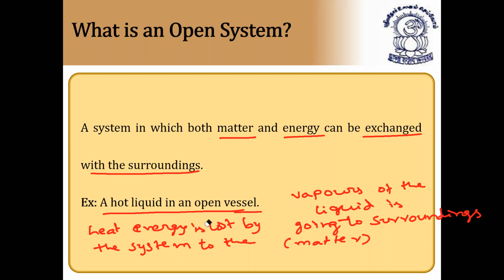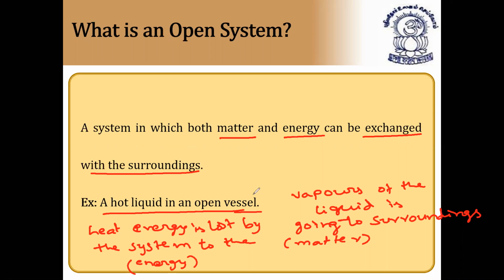So this is called energy. Since heat is a form of energy, we'll call it energy. So this is a system in which both matter and energy can be exchanged with the surroundings, because it is giving heat energy to the surroundings, due to which the liquid loses its heat. So a hot liquid in an open vessel is an open system. A system in which both matter and energy can be exchanged with the surroundings is called an open system.